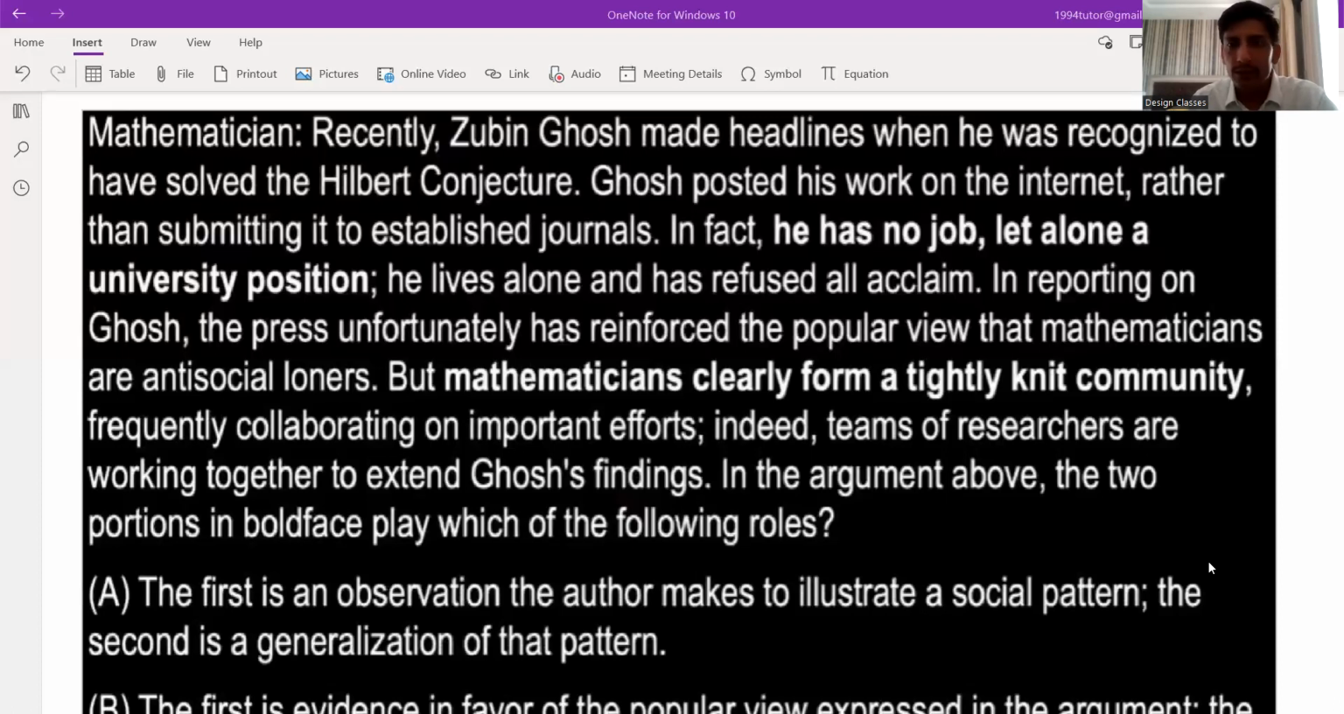In reporting on Ghosh, the press, unfortunately, okay, this is the author saying "unfortunately", which means the author's view is not with them.